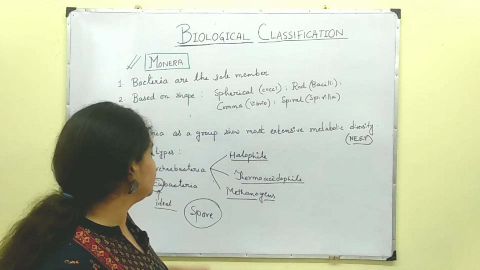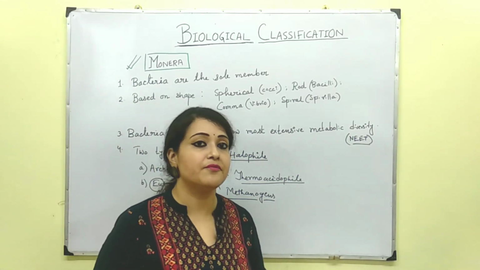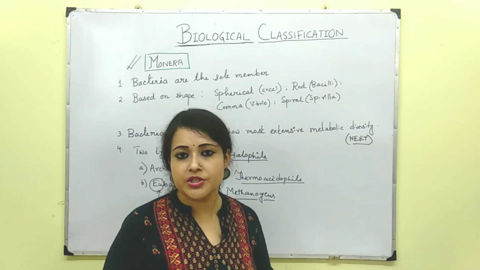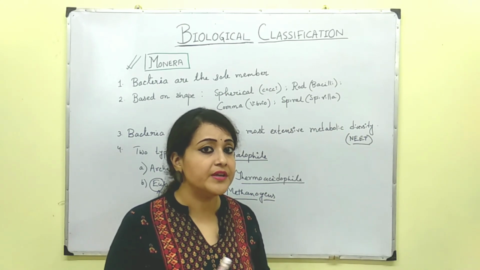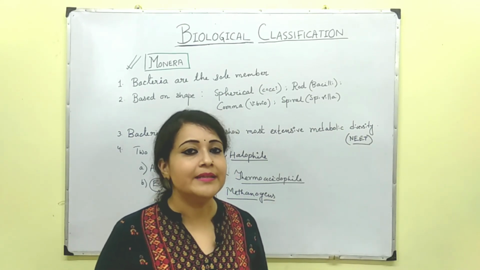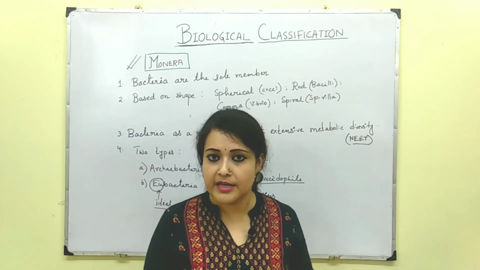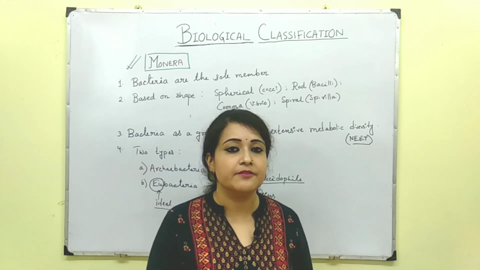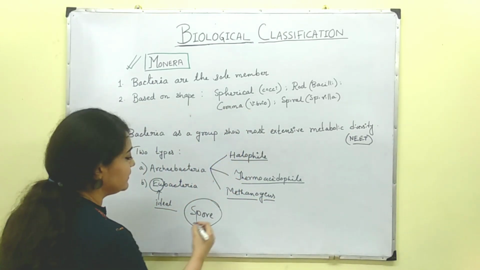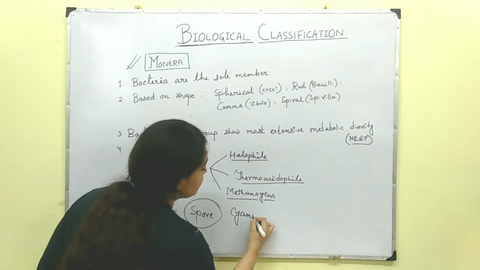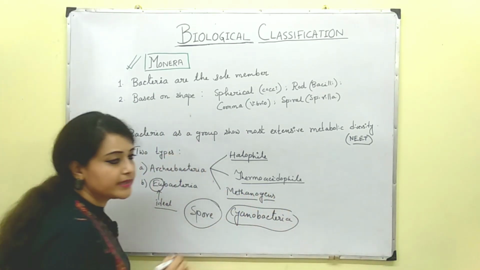So this is all about Monera, and a very important part is the mode of nutrition. Monera nutrition, as I have mentioned in the chart, might be autotrophic as well as heterotrophic. When they can photosynthesize, it's autotrophic. When they cannot, it's heterotrophic. The bacteria that can photosynthesize are known as photosynthetic bacteria, like cyanobacteria. These are members of this kingdom. These are cyanobacteria.